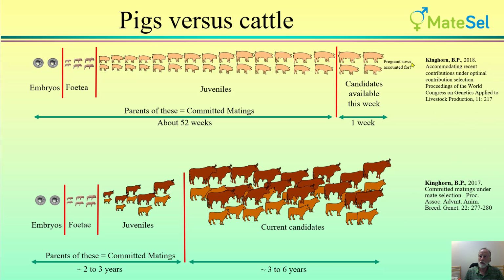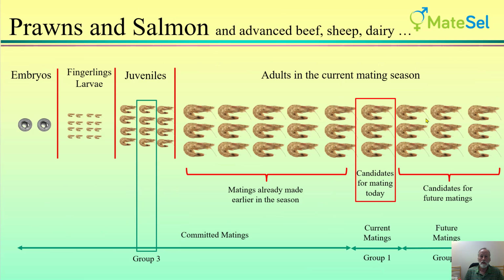However, I'll go on and look a little bit more about the situation where committed matings is really quite important, and we found that in simulations in pigs. But before going there, let's just look at another situation a little bit similar to pigs. And this is what we see in prawns and salmon, probably other aquaculture species, and probably in beef and sheep and dairy cattle operations where you have stored semen and IVF.